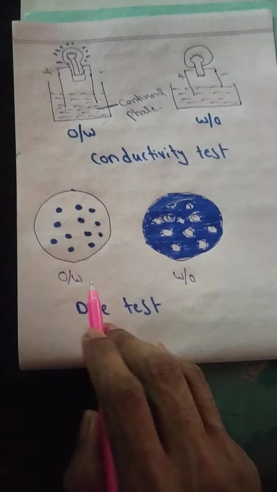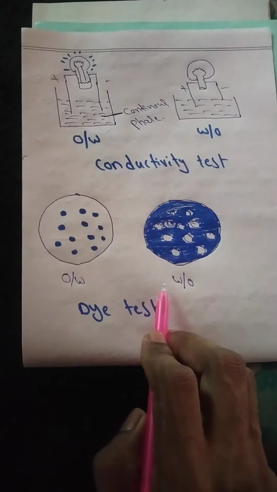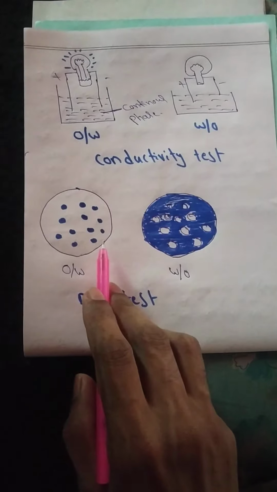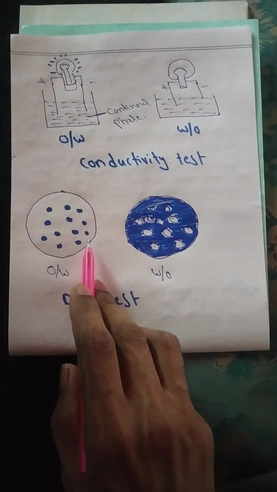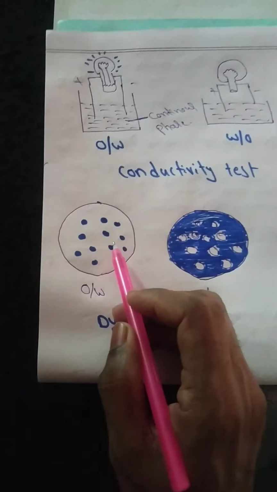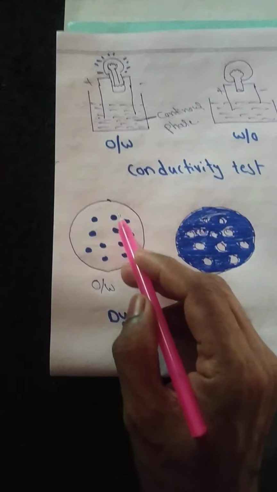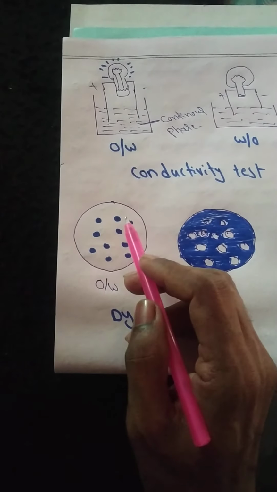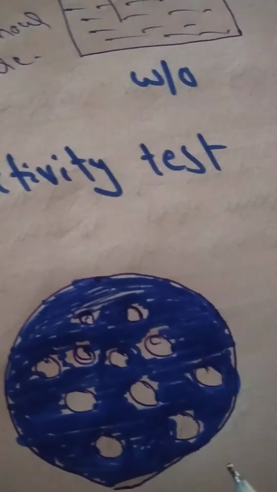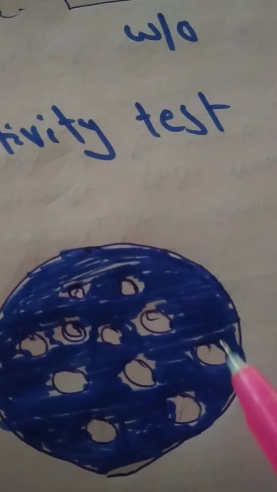In this test, to an oil in water type emulsion and a water in oil type emulsion, you add an oil soluble dye like Sudan red or scarlet red dye. When Sudan red dye is added to an oil in water type emulsion, the oil droplets take on color and the external medium is colorless. In a water in oil type emulsion, oil is present in the continuous phase, so the droplets are colorless and the external continuous phase gives color.